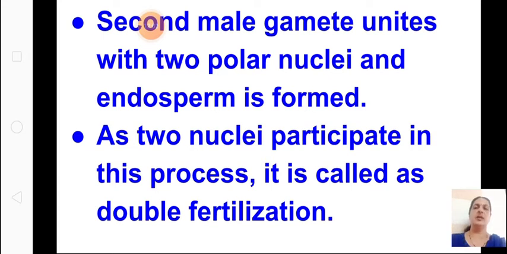Okay, why is it called double fertilization? As two nuclei participate in this process. So we saw one male gamete unites with the egg to form the zygote, and the second male gamete unites with the two polar nuclei and endosperm is formed. I'll show you the figure.